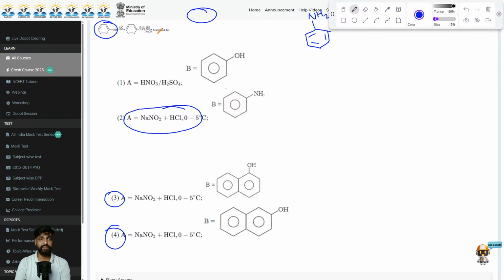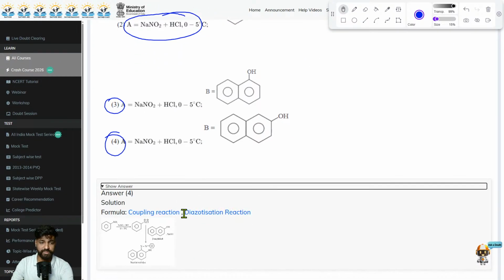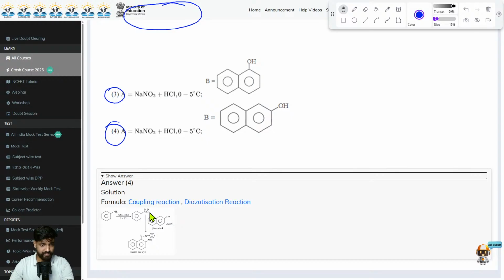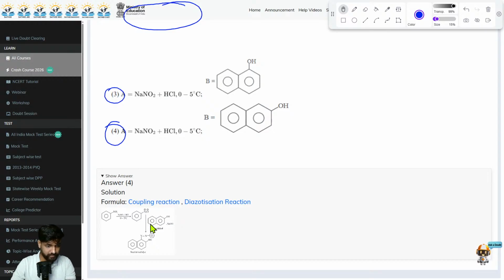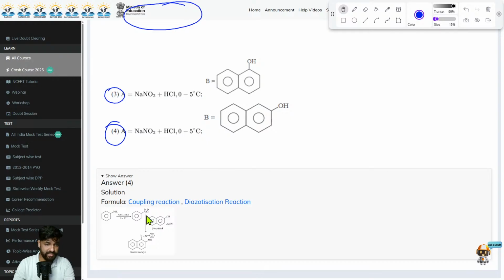So here we are treating it with NaOH. Can you tell me what the product will be then? Anyone? So first of all, what we are doing is treating it with NaNO2 and HCl. That results in the formation of N2+ Cl-.